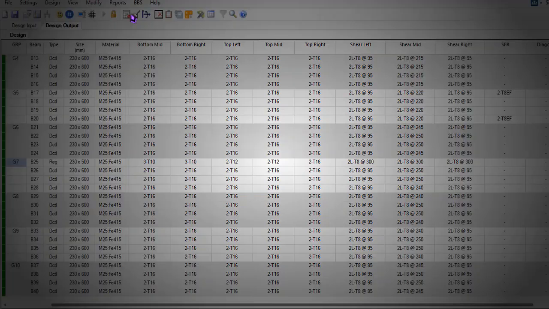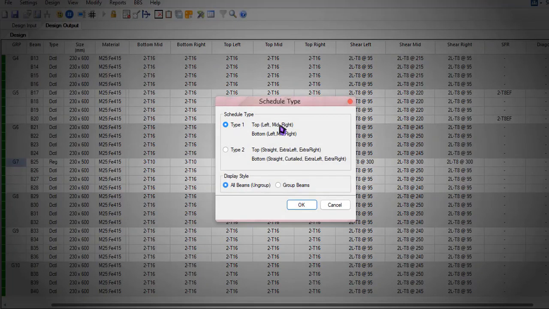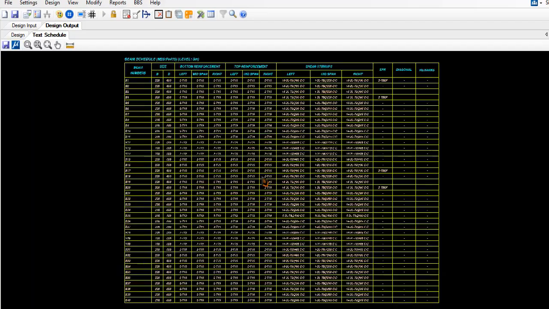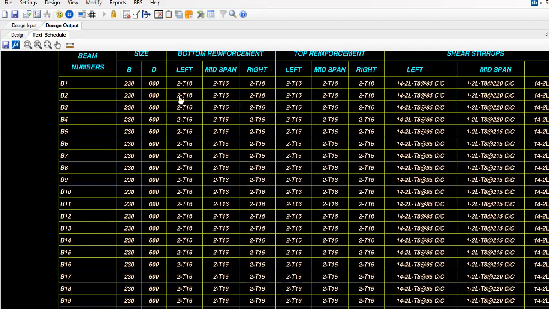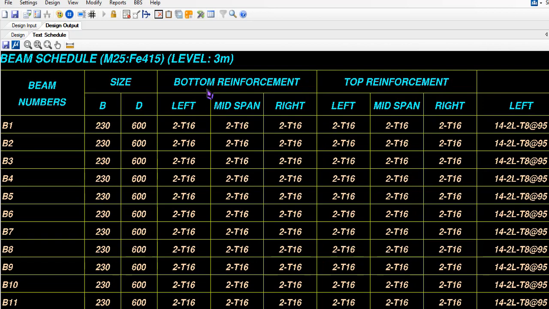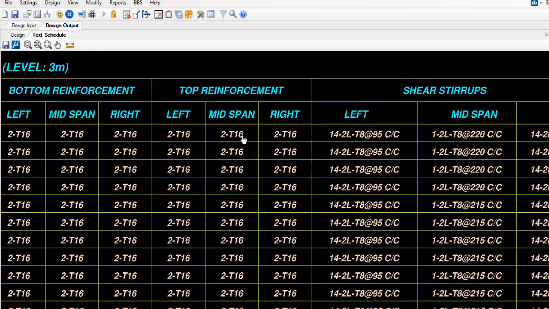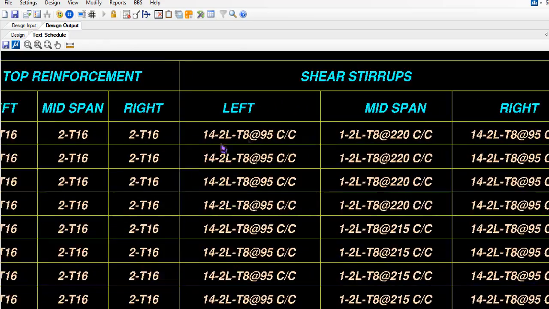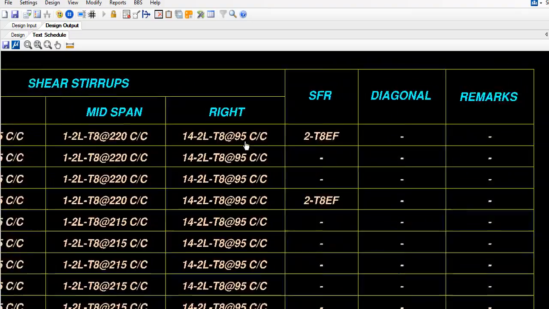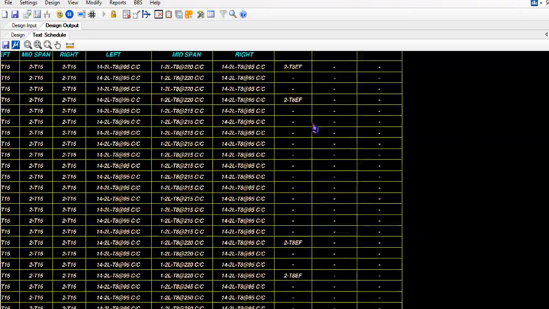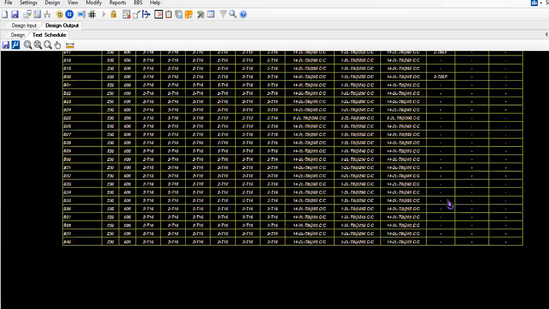Get into text schedule. I'll be picking the first option, a basic standard option. I don't want any sort of curtailment here, as I know there is no curtailment in my asset. So it's all readable. In the left you have 2 numbers of 16, in the top reinforcement you have 2 numbers of 16, stirrups, midspan and right. The side face reinforcement is right there. It's not seen in every beam.